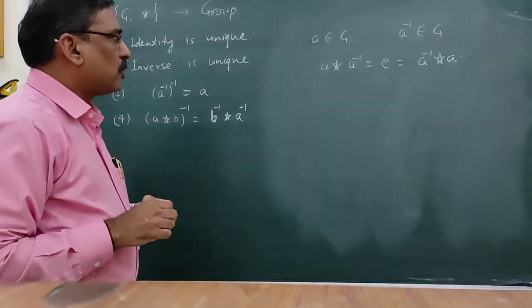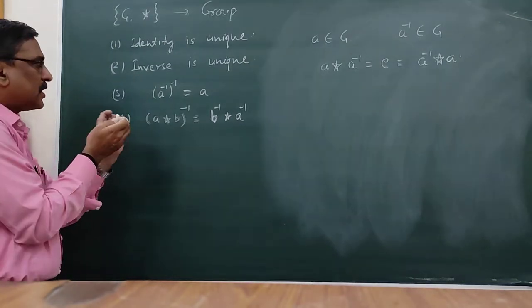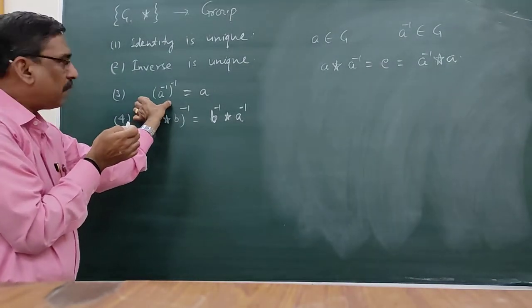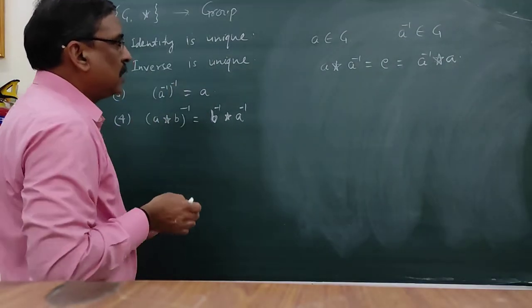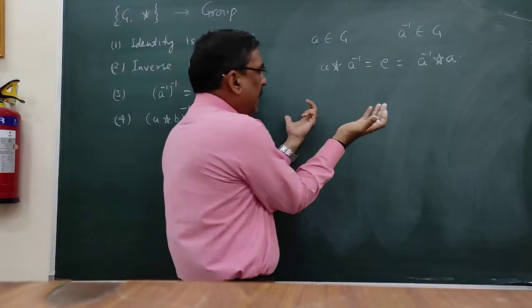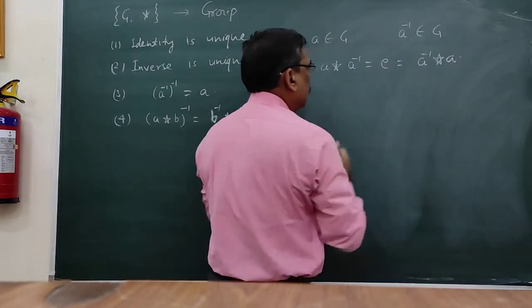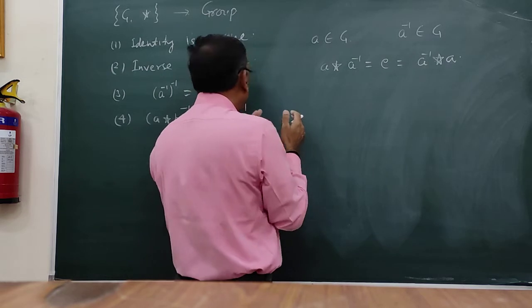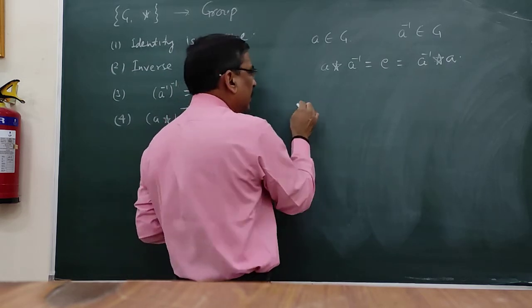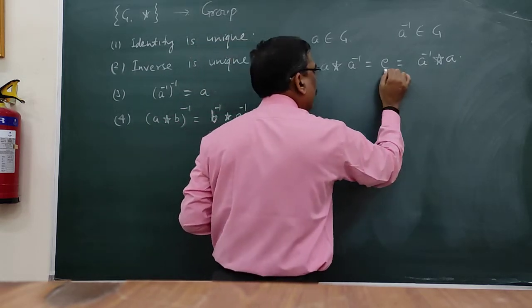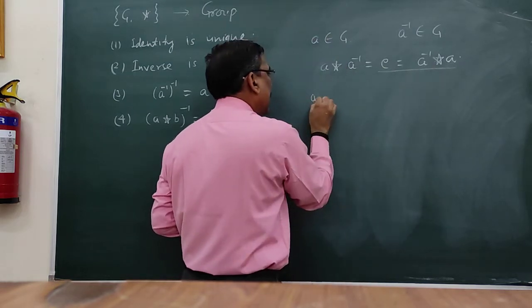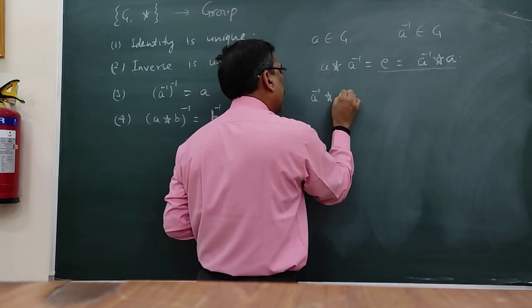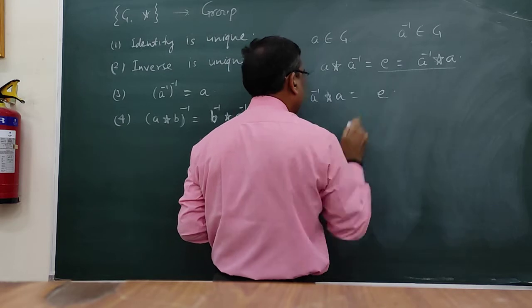What we have to prove? That inverse of inverse A is equal to A. So we can take any of these two and prove this. What we have to do? Let us take from this side. A inverse operation A is equal to identity.